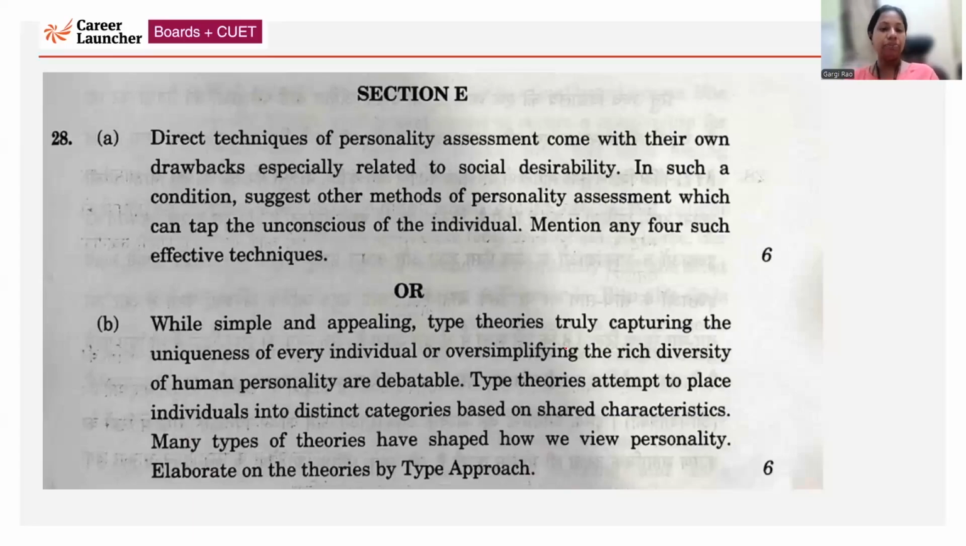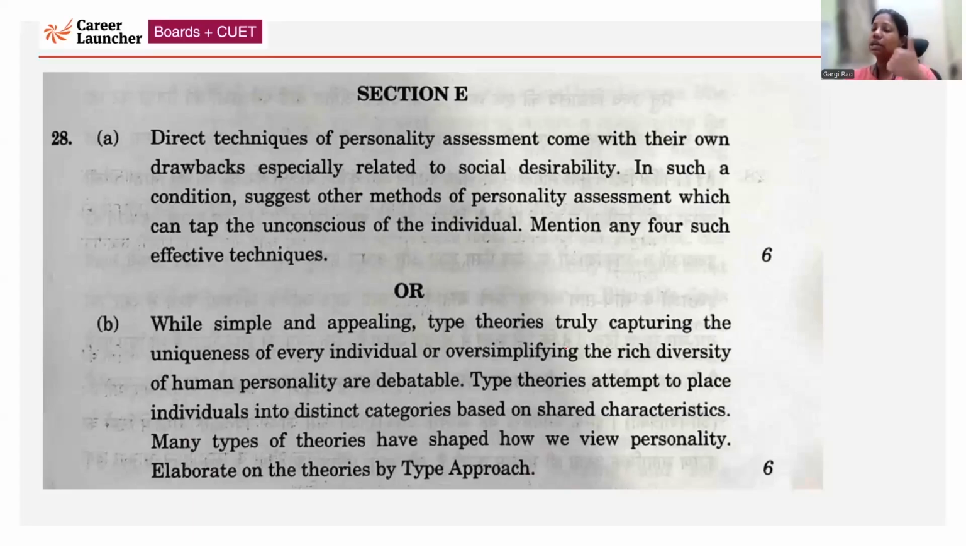Then the B part of this question: while simple and appealing, whether type theories truly capture the uniqueness of every individual or oversimplify the rich diversity of human personality is debatable. Type theories attempt to place individuals into distinct categories based on shared characteristics. Many type theories have shaped how we view personality. Elaborate on the theories of type approach. Basically, they want you to write about the type approaches. It's a 6-mark question, so you have to write all the type approaches.